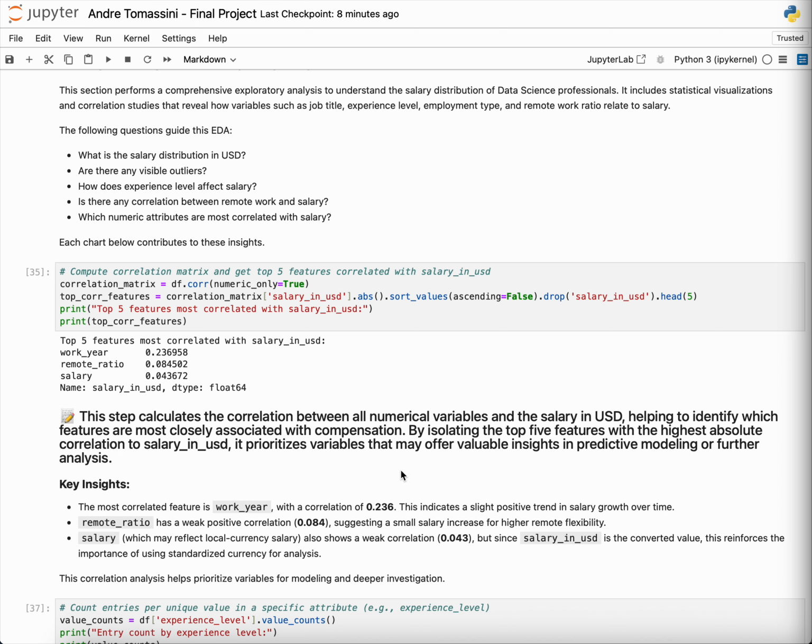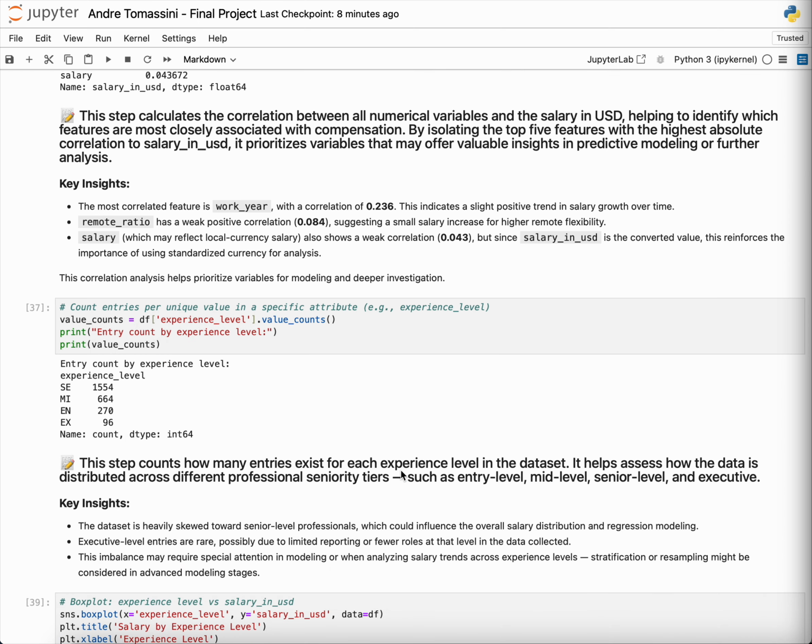And after that we count all the entries. It's a good way we can see the amount of entries counted by experience level. And you can see in this data set most of the entries show senior experience level, which has the most amount of data in this data set. It's going to be about the role, about professional seniority levels, such as entry level, mid level, senior level, and executive level.